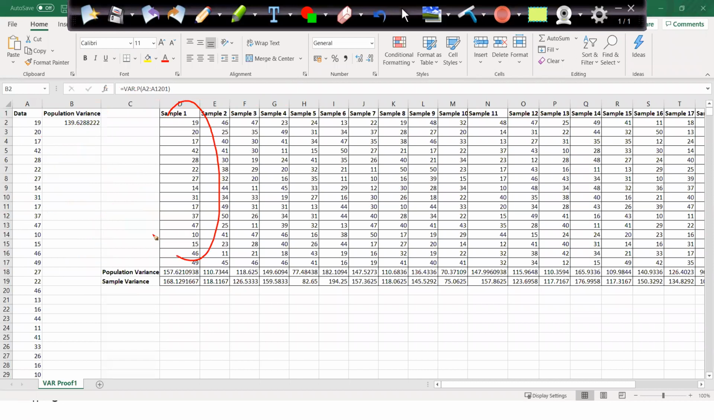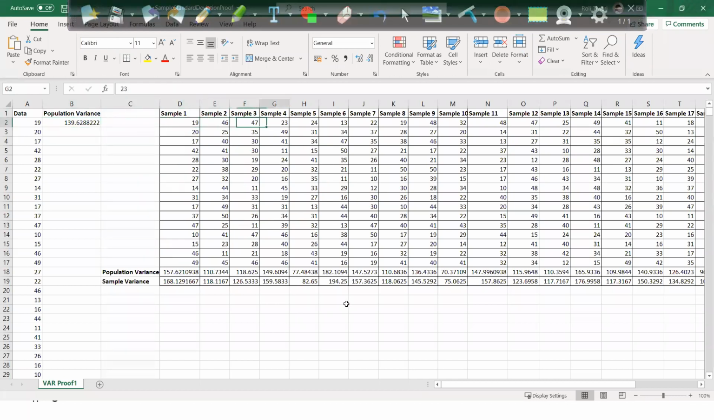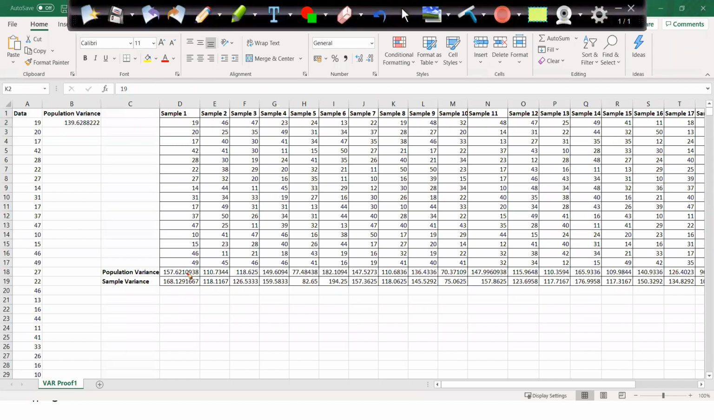After that I took the samples. I took various samples, around 25 samples. You can see that my sample variance, basically my sample statistic, is less here and more here. But my original population variance is 139. So you can say that, okay, this is good, it is more near to 139.